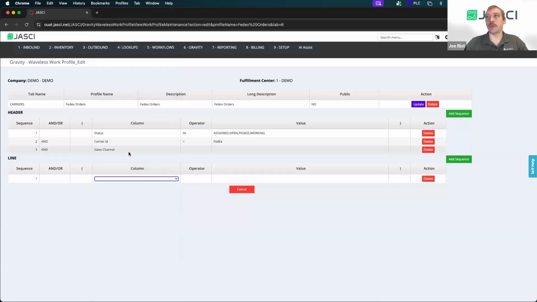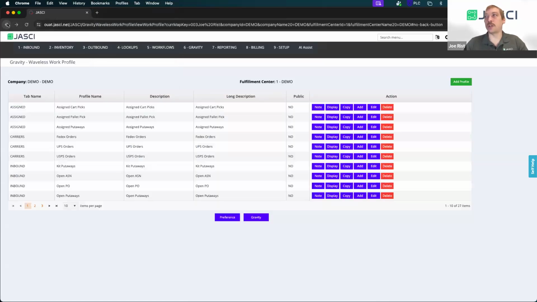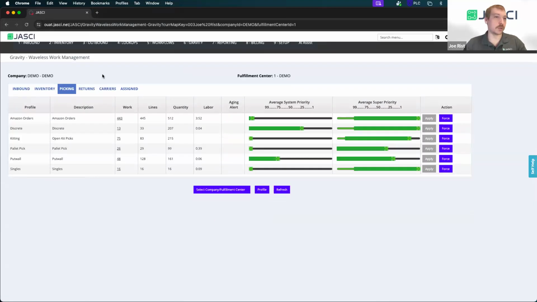So Gravity allows you to basically build a query in the front end, then that's going to constantly display to you, and it can refresh on its own. So if you just want to leave this on a screen somewhere, it'll constantly refresh and update itself to show how much work lines and quantity match your profiles that you've built. And again, you can drill down into those and investigate the exact works that make up that profile.